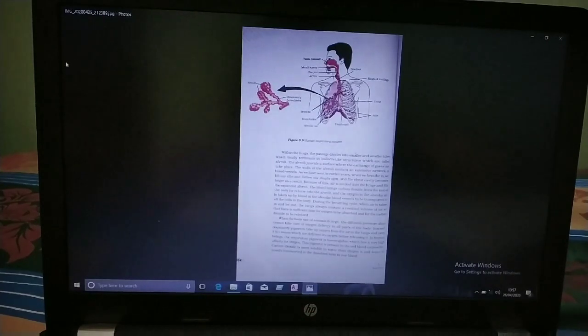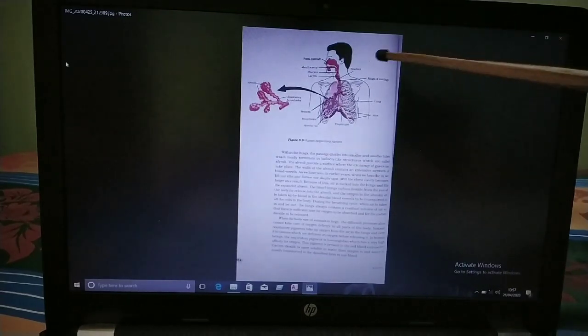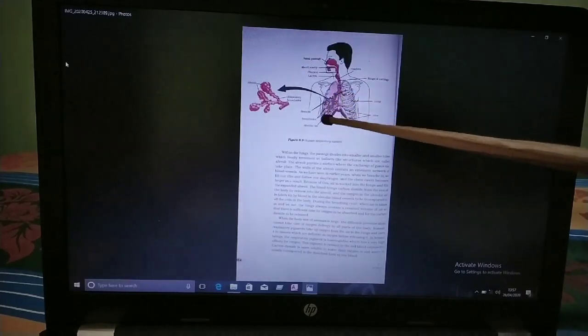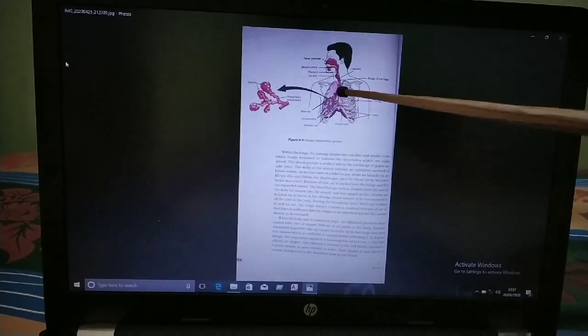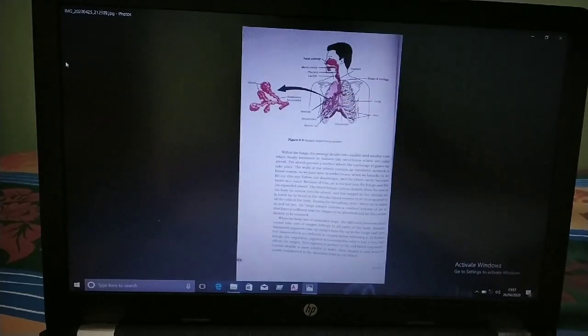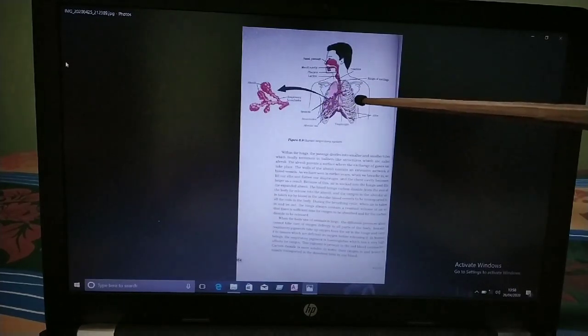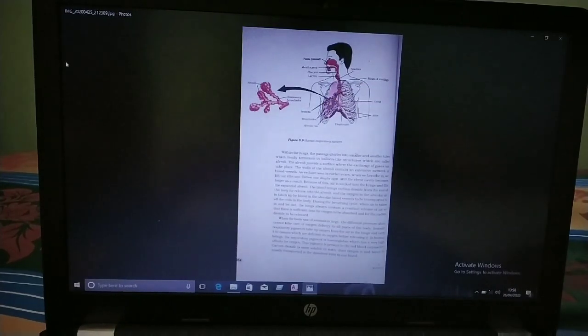Each bronchus divides in the lungs to form a large number of still smaller tubes called bronchioles. When it enters inside, you see different branches are present, each again divided into smaller ones, known as bronchioles. The smallest bronchioles have tiny air sacs at the ends, very small bulb-like structures.